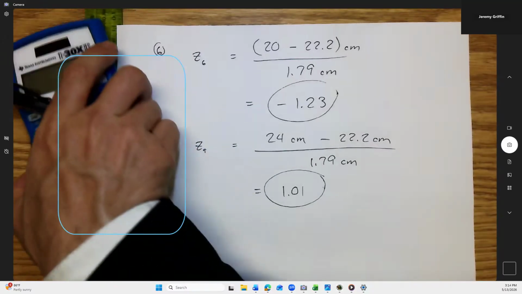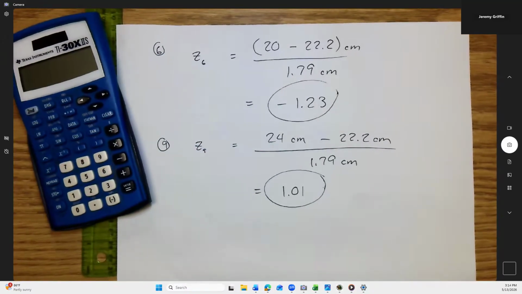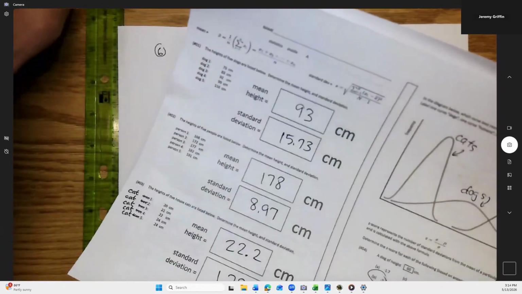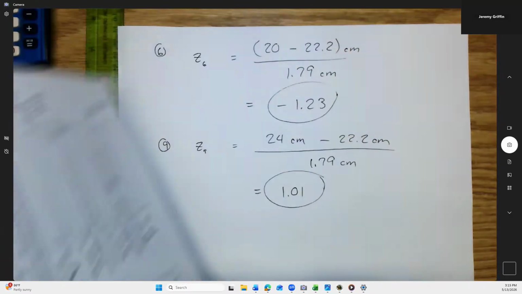Okay. So a couple more things today. If you flip the page to the next side.